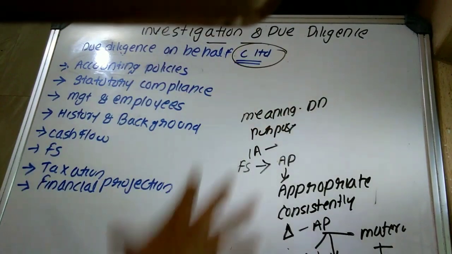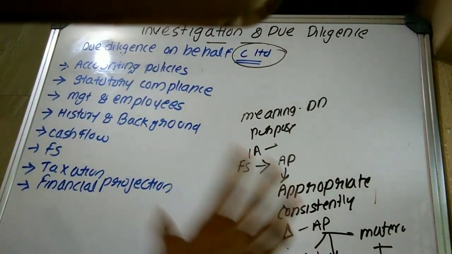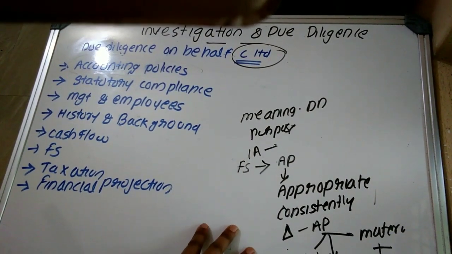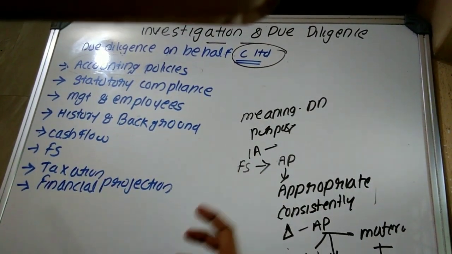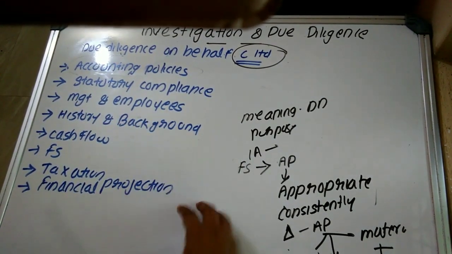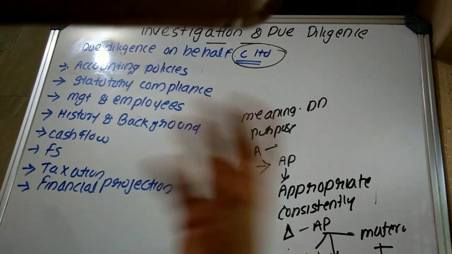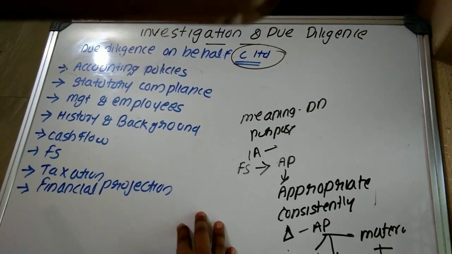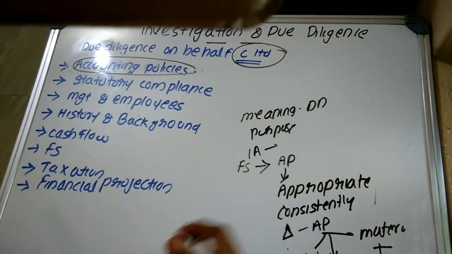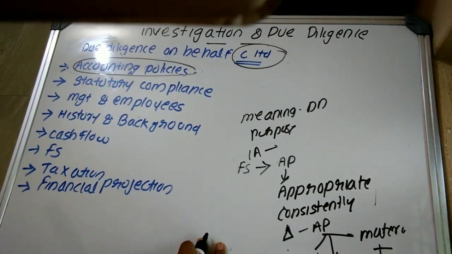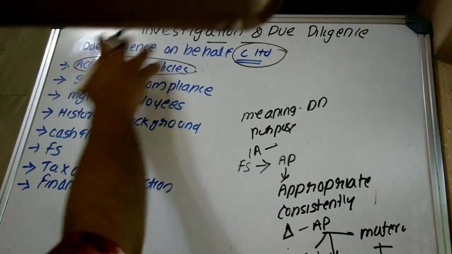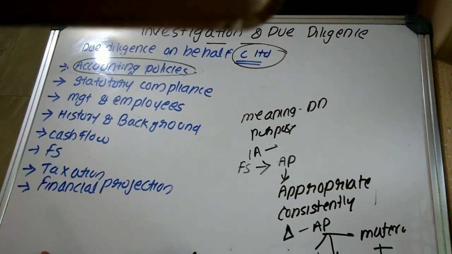First of all, what is the meaning of due diligence? The investigating accountant should determine whether they are making the selection and application of accounting policies, whether those accounting policies are appropriate, whether they have been consistently applying them, whether there exist any changes to the accounting policy, and what is the effect of those changes. Plus determine whether those changes have been undertaken by the target company for a particular purpose. What is the effect of those changes in accounting policy with respect to this acquisition?